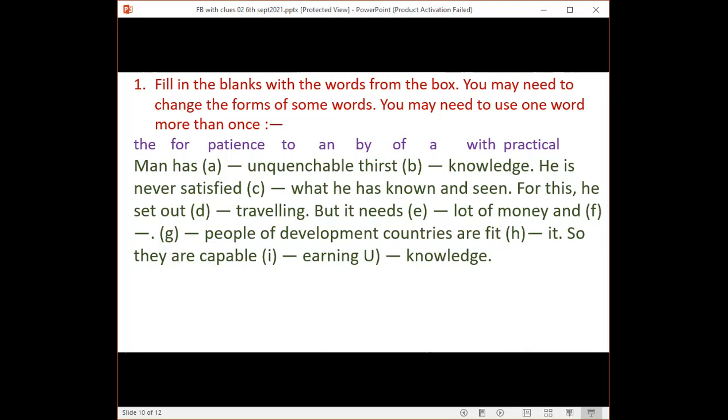Man has dash unquenchable thirst. You can easily notice that has is the verbal word, and this is the verb called verb to have. After verb to have, we can use a noun word, but before the noun word, there you can see an adjectival word.